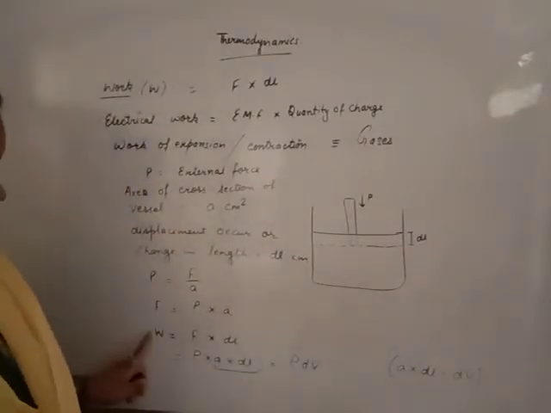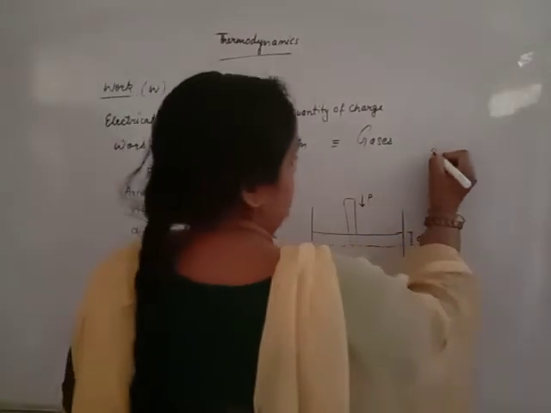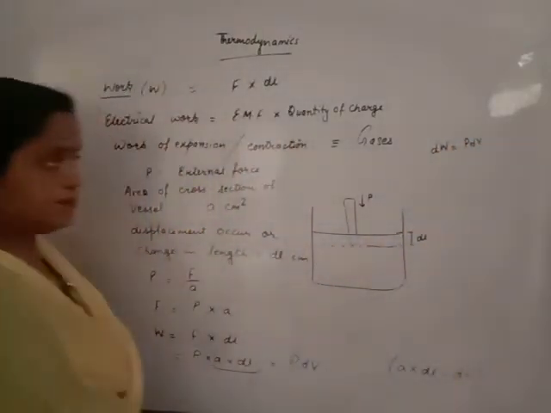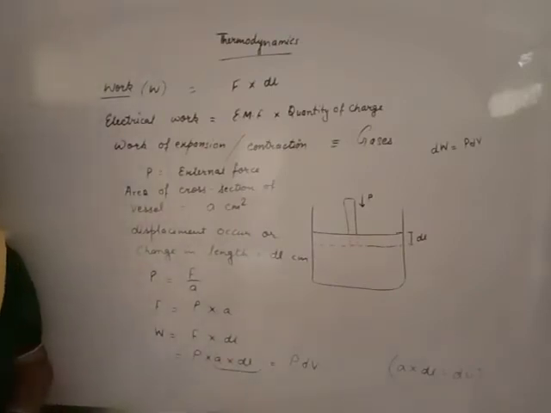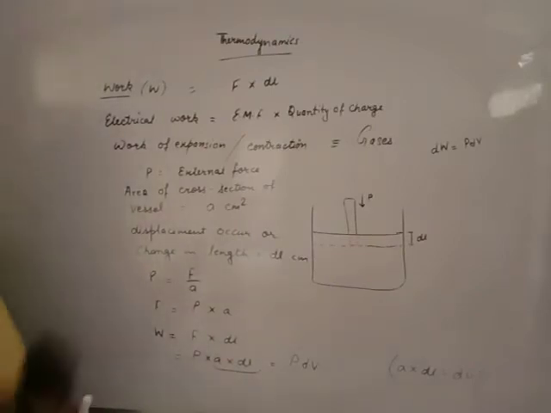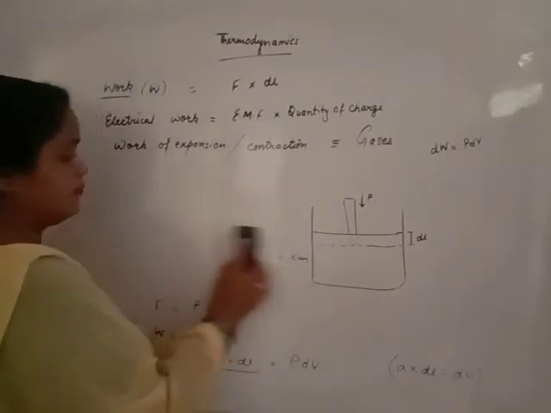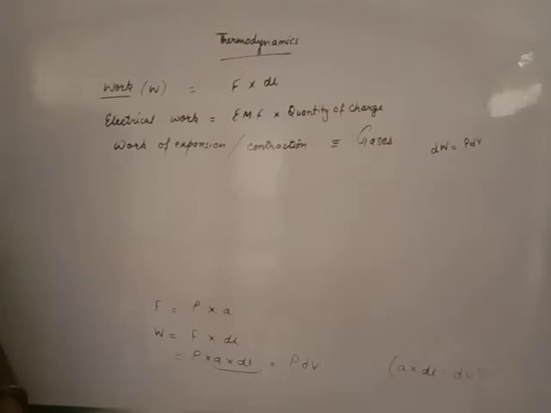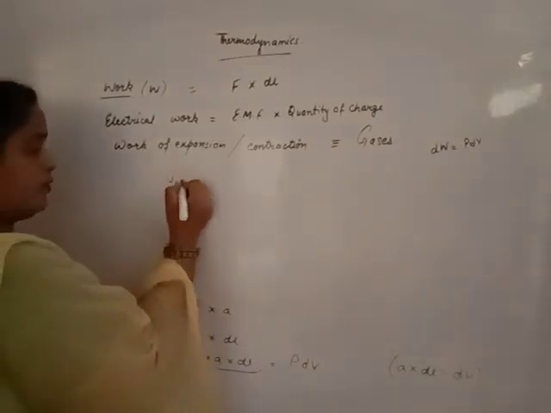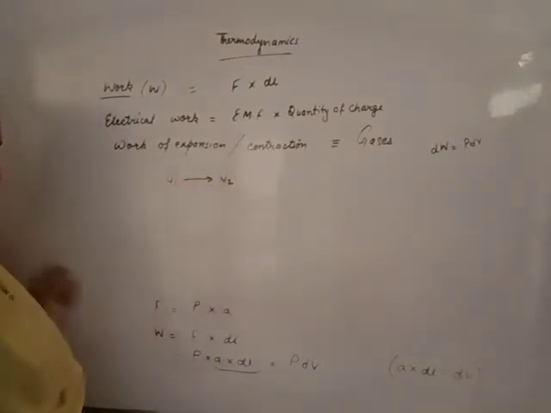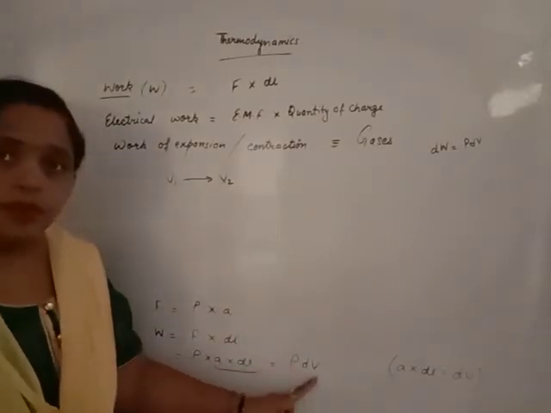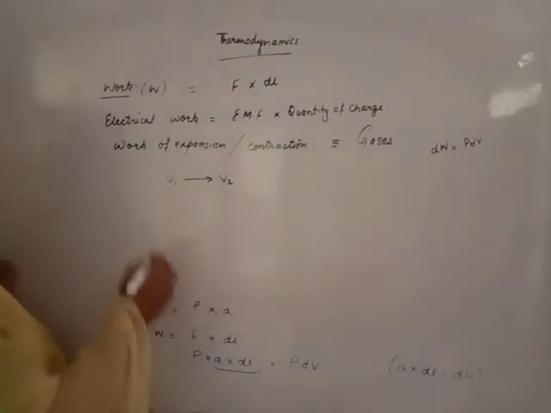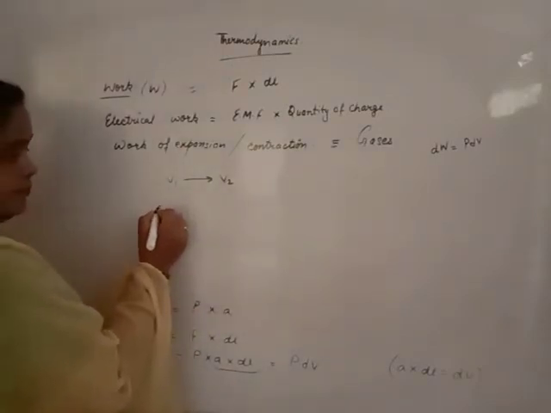So our work done is slightly changed. If there is a small change in volume, work done is also slightly changed. For the gases, we will understand that there is a small change in volume from V1 to V2. If small change in length, small change in volume. Volume changes from V1 to V2. Hence, this equation may be written like this.